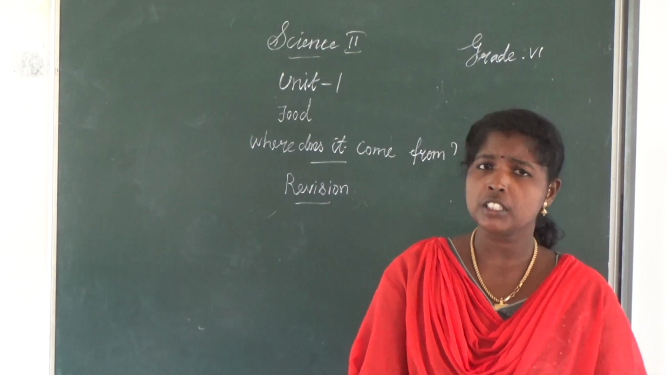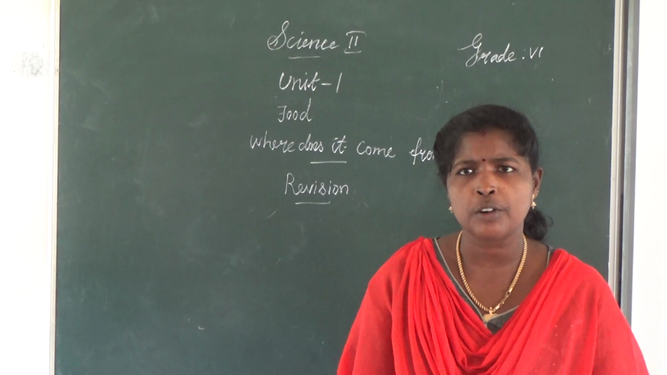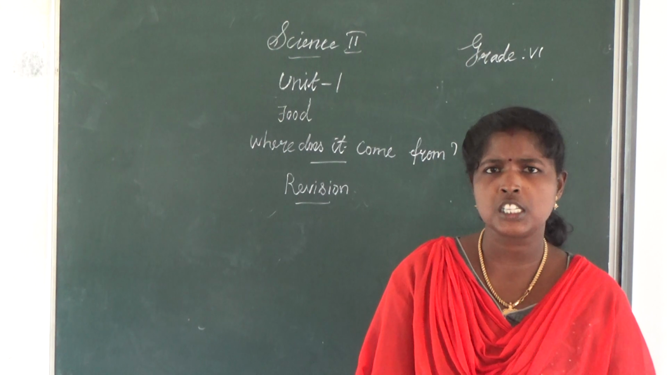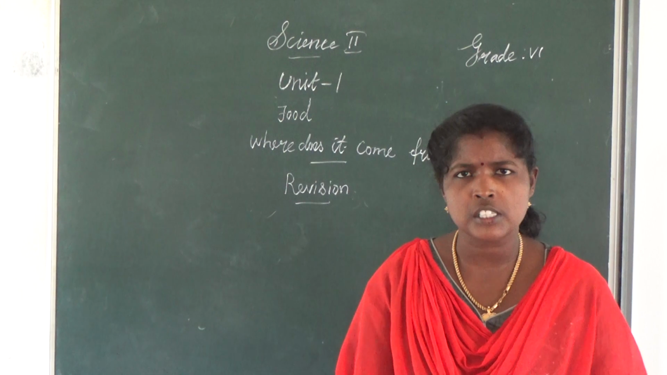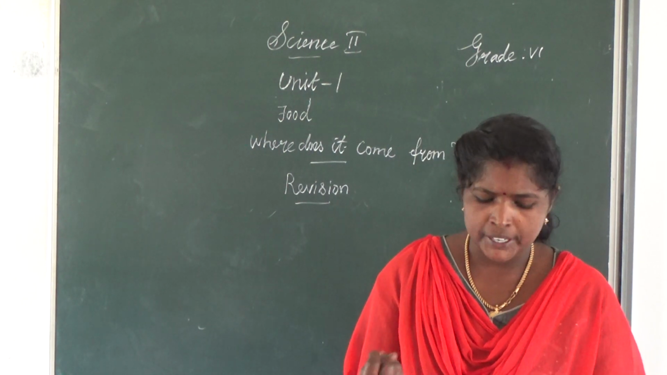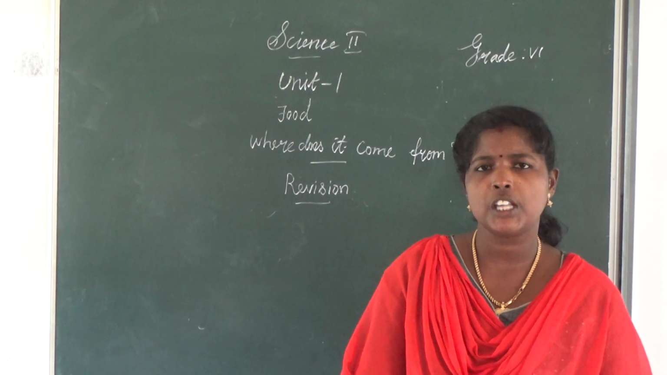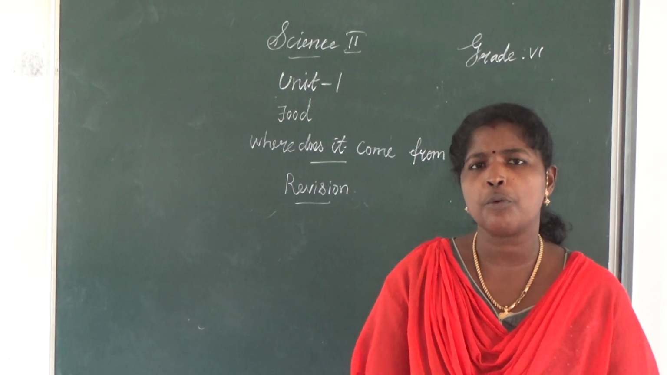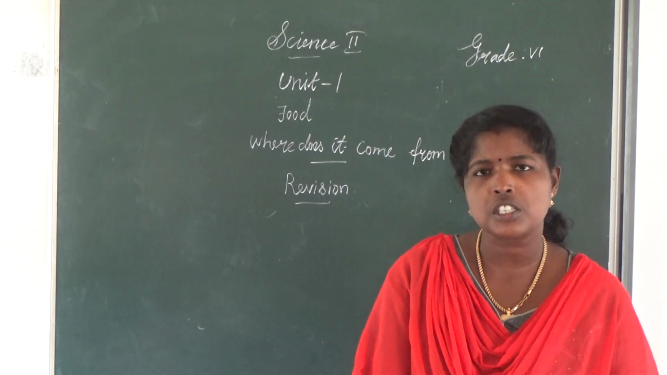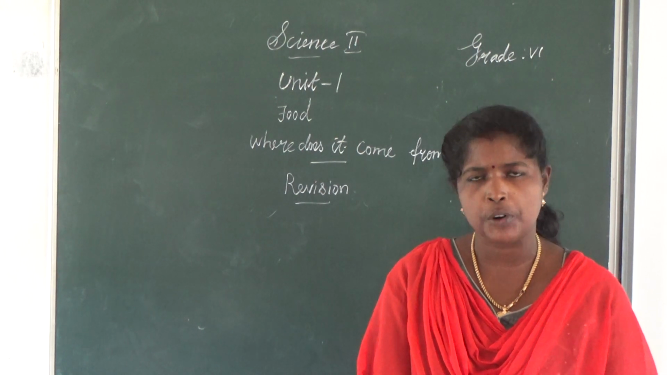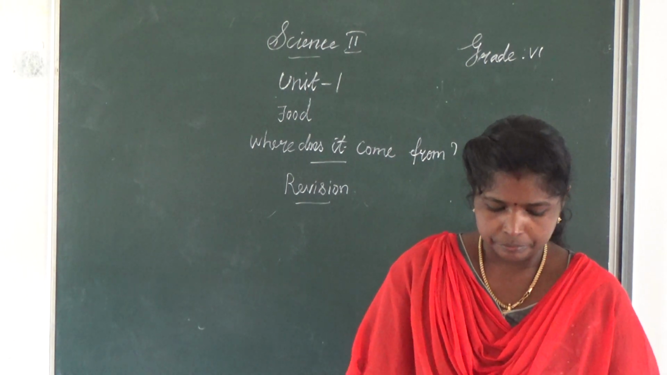We already know the plants are autotrophs. Why? The plants are able to prepare their own food by the process of photosynthesis. During photosynthesis, plants use carbon dioxide, water, sunlight and chlorophyll pigments. With the help of this, the plants prepare their own food. Are you clear? Once again, green plants are known as producers.